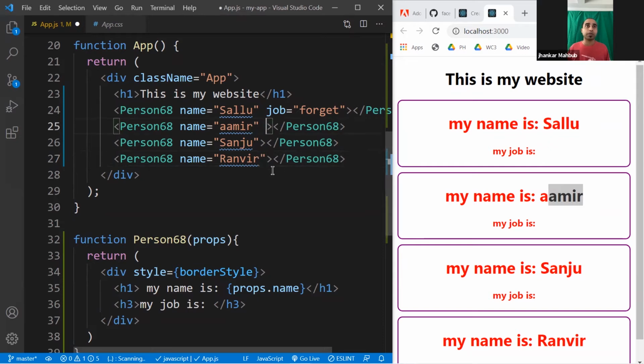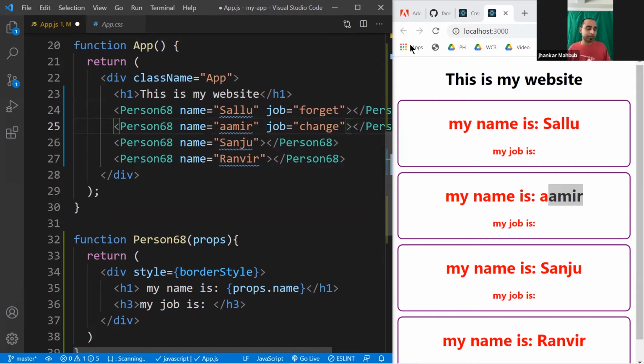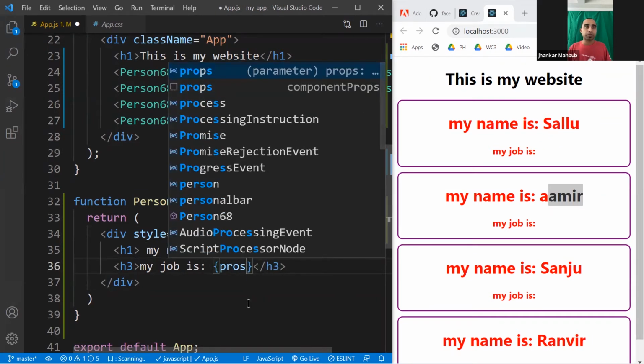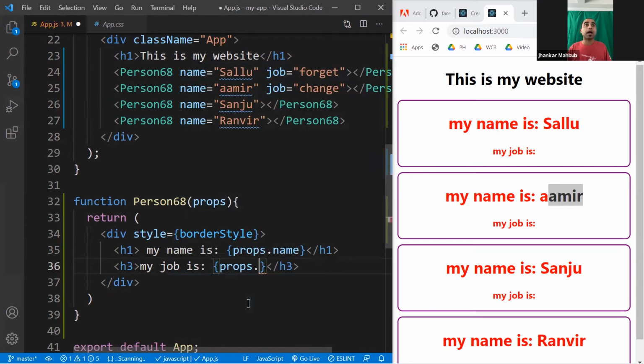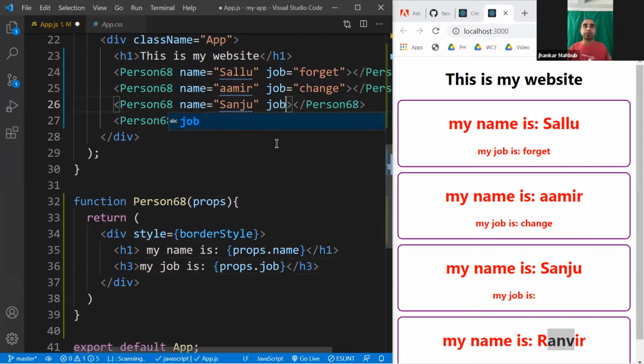And if you want a job, you can definitely add a job. It's kind of like change. This guy likes to change, and it doesn't appear here. Why does the forget not appear here? The reason is we are not accessing it. We accessed props.name. Now we need to access props dot the name of the property, here it is job. So the first two guys have jobs, and you'll see they show the job, but Sanju and Ranveer don't have a job. So maybe we'll give Sanju some job.